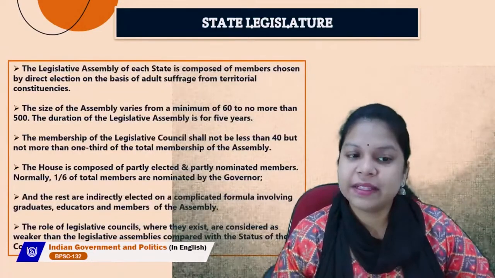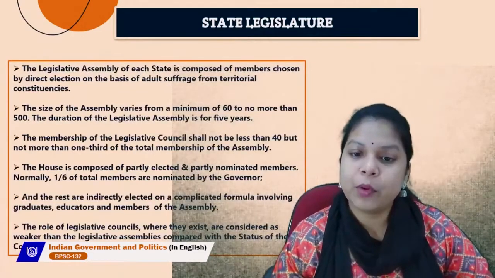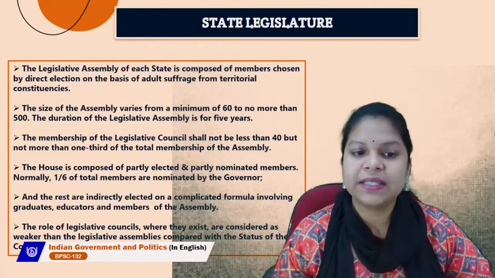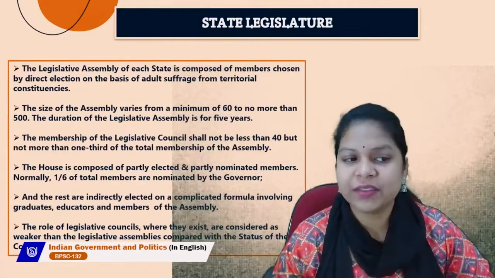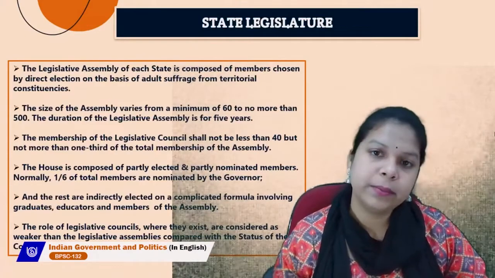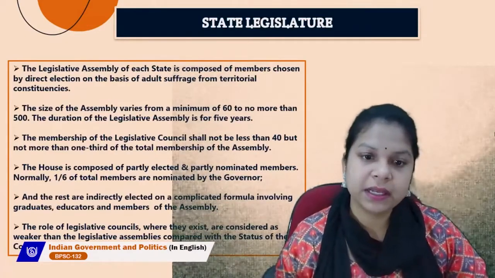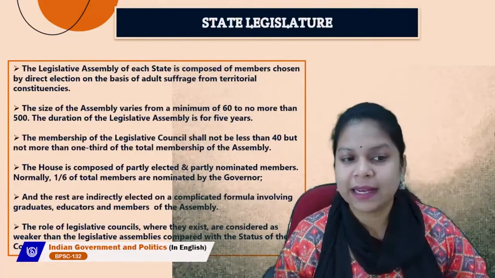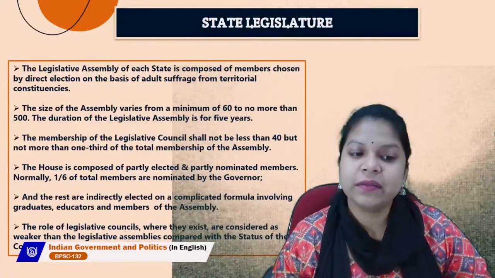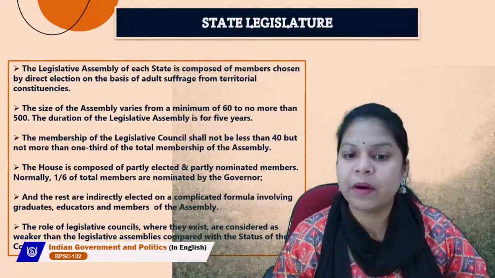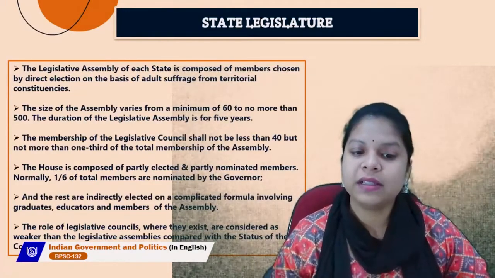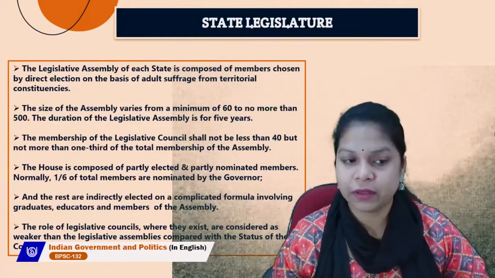So the legislative assembly of each state is composed of members chosen by direct elections on the basis of universal adult franchise from territorial constituencies. So how are the members of the legislative assemblies elected? It is through direct elections on the basis of adult franchise. The size of the assembly varies from a minimum of 60 to no more than 500. The duration of the legislative assembly is 5 years.